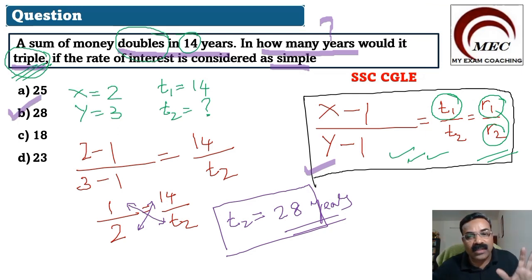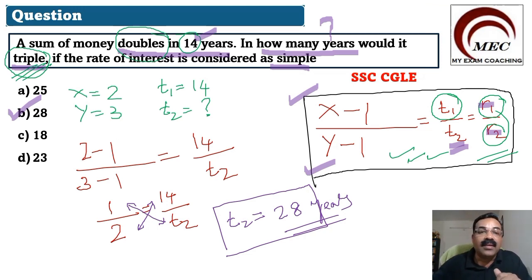So understand this concept very clearly. X minus 1 by y minus 1 is equal to T1 by T2, which is equal to R1 by R2. R1 and R2 are rates of interest. In some questions they will give the rate of interest, but in this question it is not given. So we are not taking R1 and R2. But in the formula, it will be there. T1 and T2 are time, where T1 is given as 14 years and T2 is how many years we need to find out.